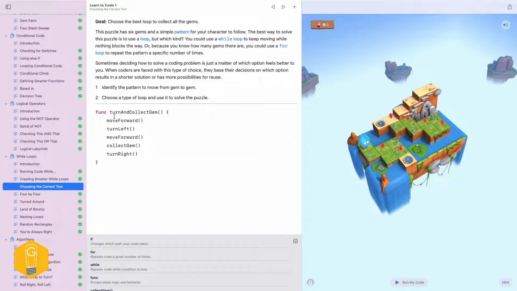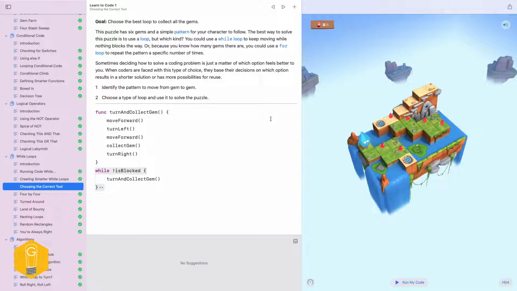I like that better. And notice, they've already written the turn and collect gem for us. So they've already identified the pattern of move forward, turn left, move forward, collect gem, turn right. And that kind of resets us in this little L, the tiny L, and then we do another tiny L, and then another tiny L. And as we're moving through, we just keep iterating through these things. So if I were to say, while is blocked, I almost said while is not blocked, turn and collect gem. So that's really all I think they're asking us to do here. Let's run that and see what we get.